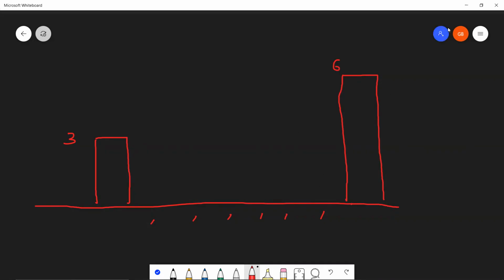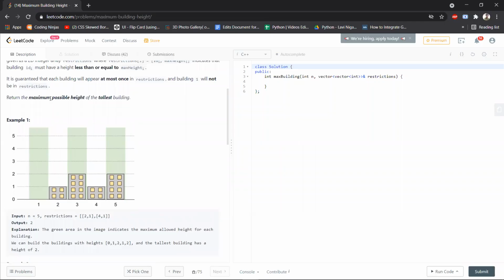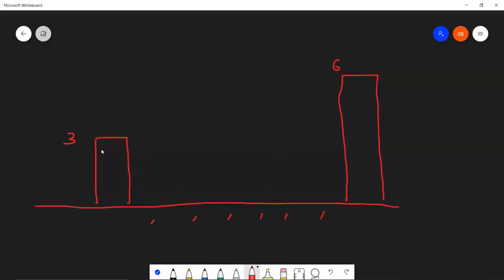One thing I forgot to mention: our objective is to find the height of the tallest building. Considering all these restrictions, our objective is to build a building of the maximum possible height, and we need to find what maximum possible height we can actually achieve. Sorry about that. Now I'm taking this example to explain something.